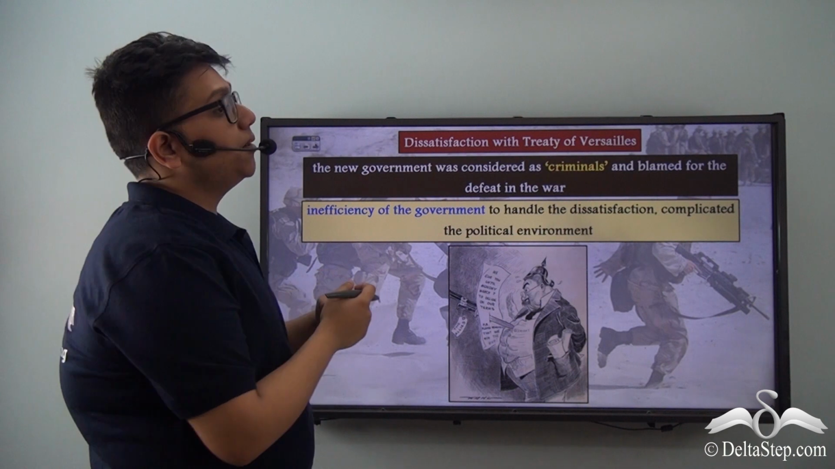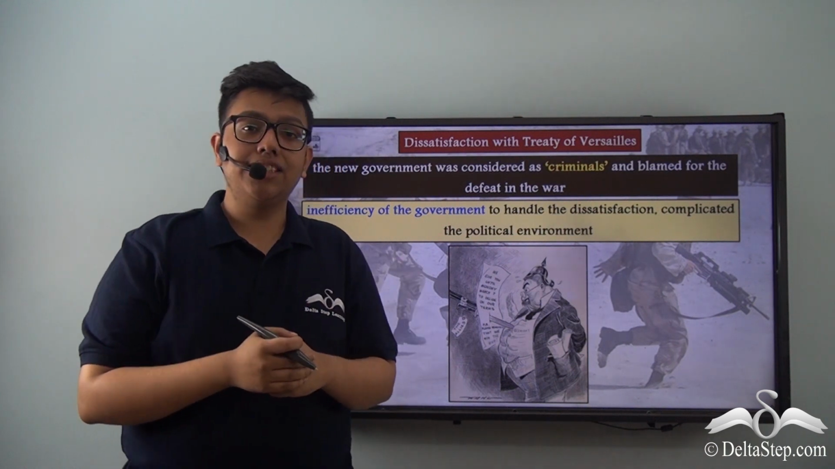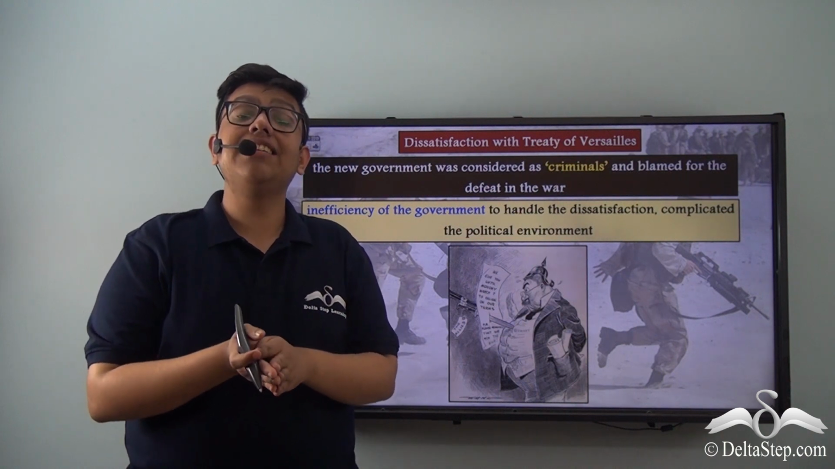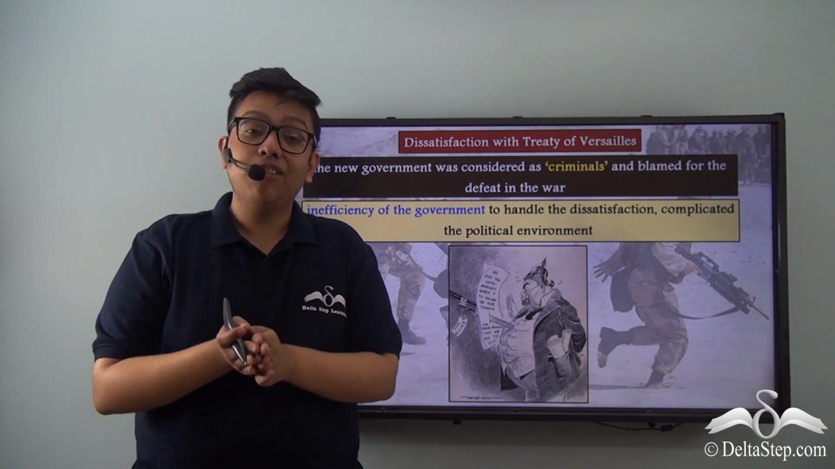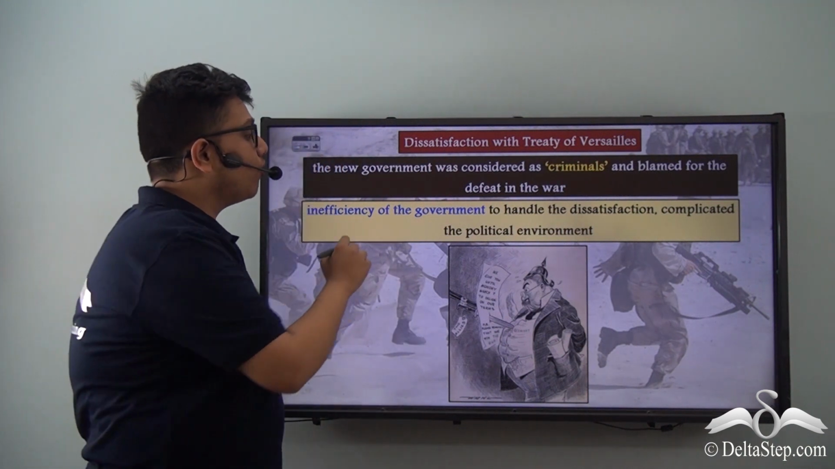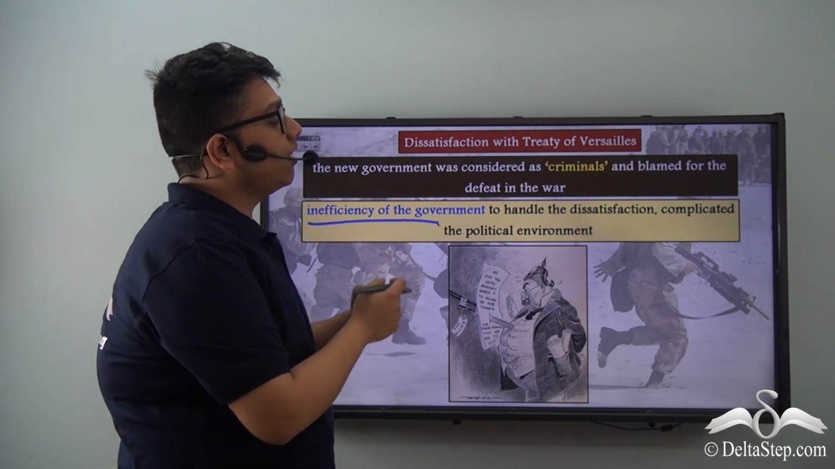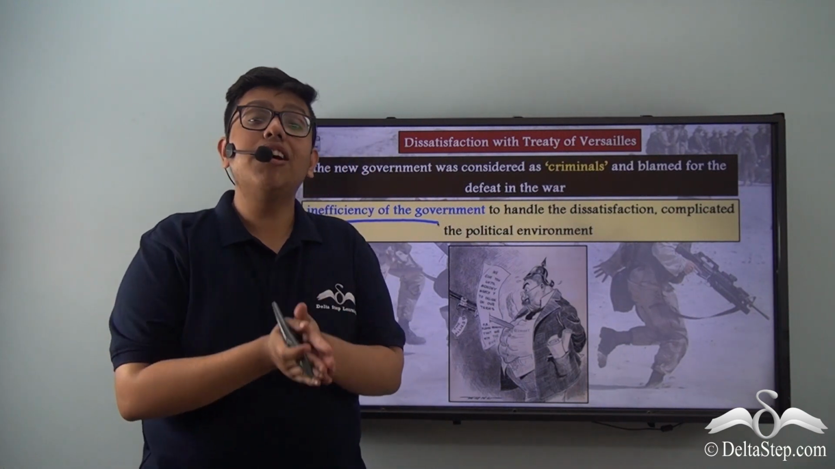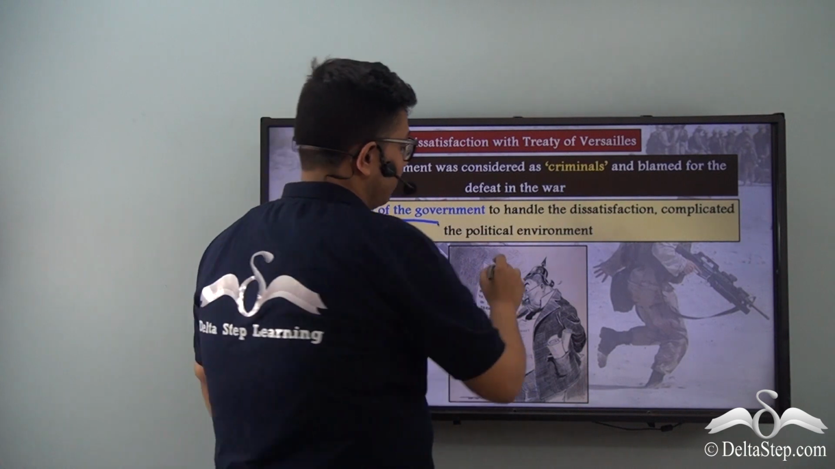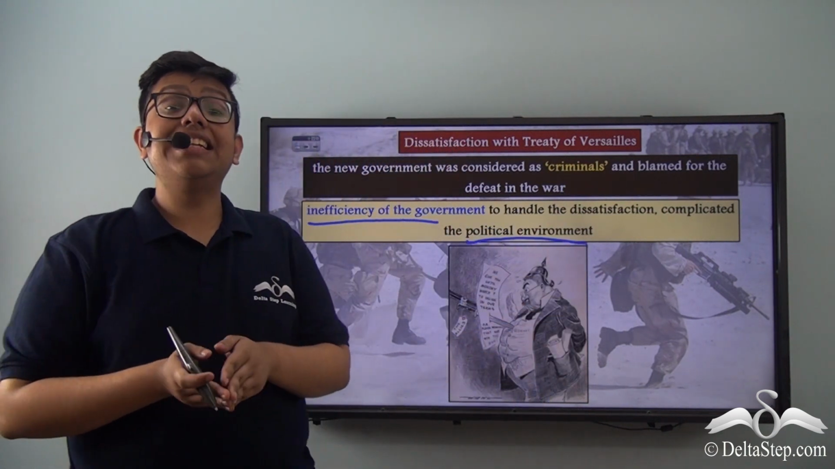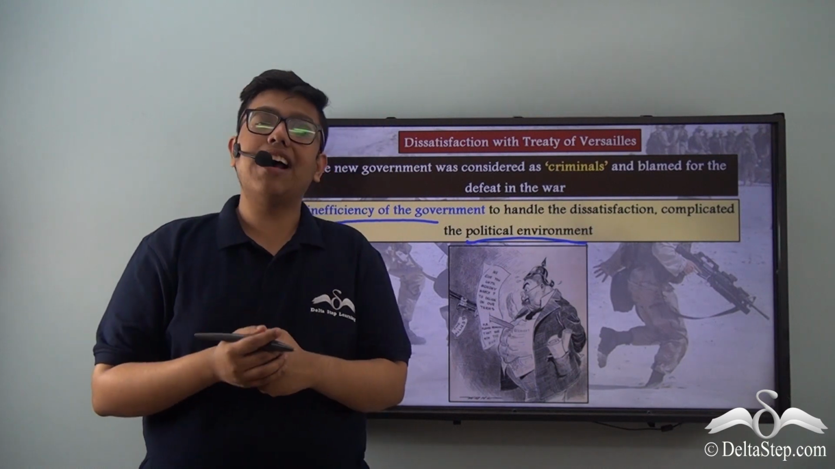Now, while the Nazi party rose up in popularity with its anti-Versailles stance, the government was not able to do anything about this dissatisfaction which the Nazi party was cashing in on. In fact, the inefficiency of the government to handle the dissatisfaction and any other public grievance further complicated the political environment. And this will bring us to the next point and the next important cause for the rise of Nazism